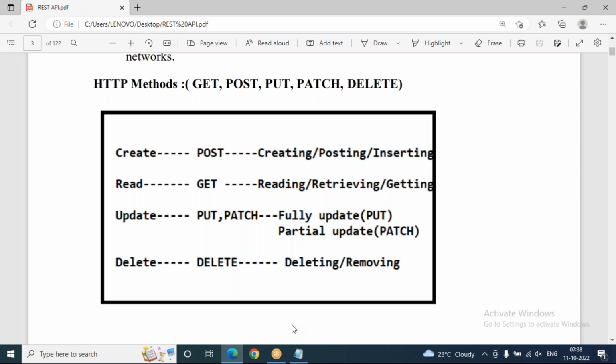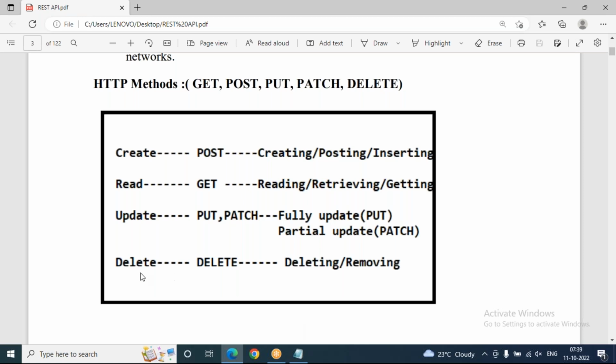Patch means partial updation. Sometimes only some of the fields of employee or student we need to update, then patch is required. And sometimes fully need to be updated. Total record needs to be updated, then put method is required, for fully updatable purpose. And delete means deleting or removing.